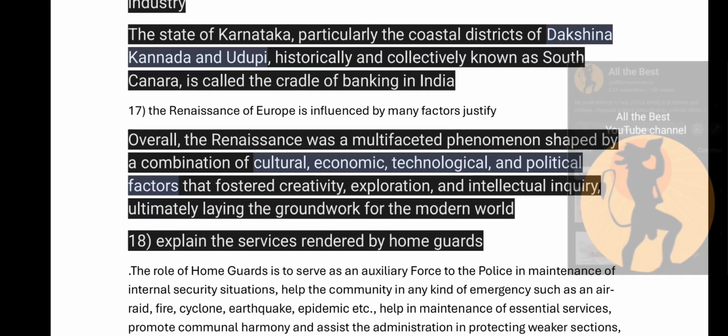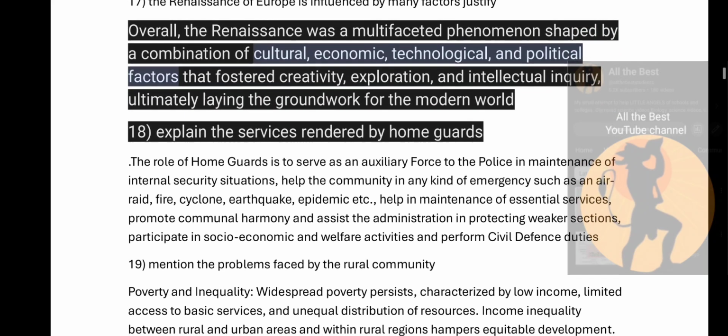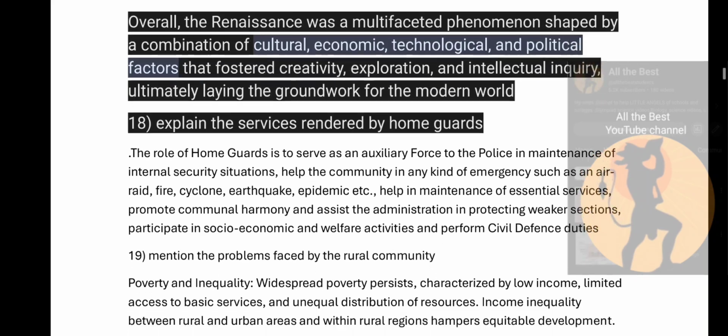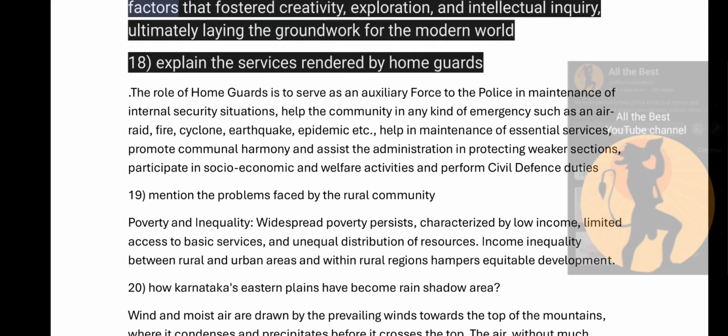So the next question, the Renaissance of Europe was influenced by many factors. Justify. See, overall, the Renaissance was a multifaceted phenomenon shaped by a combination of cultural, economic, technological, and political factors that fostered creativity, exploration, and intellectual inquiry, ultimately laying the groundwork for the modern world. So these are the 2 marks from the 17th question. These are the 2 marks. So you have to write a bit elaborately.